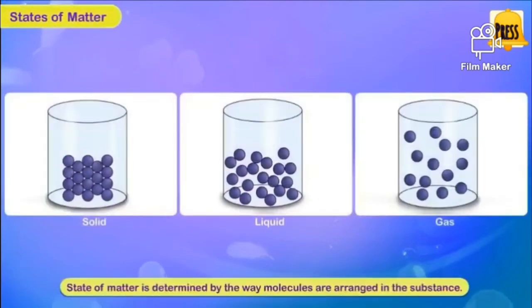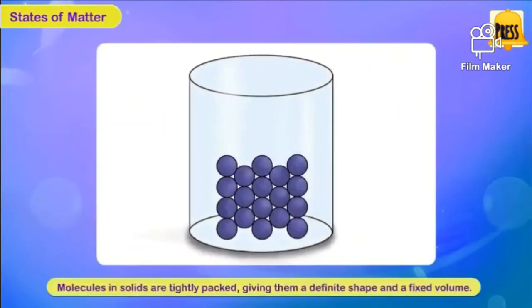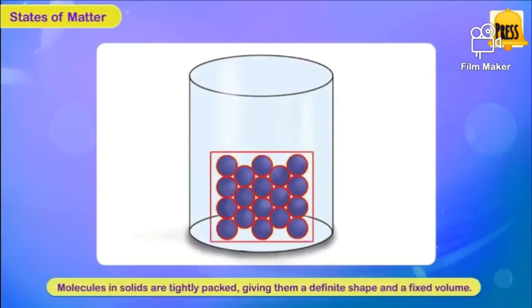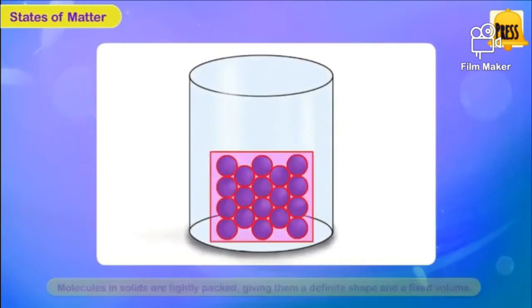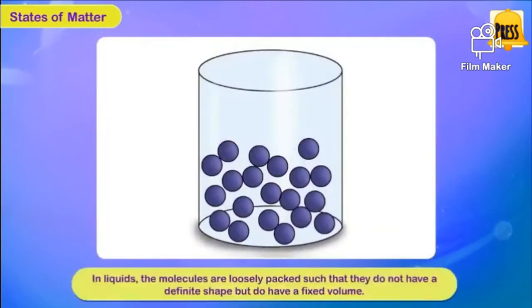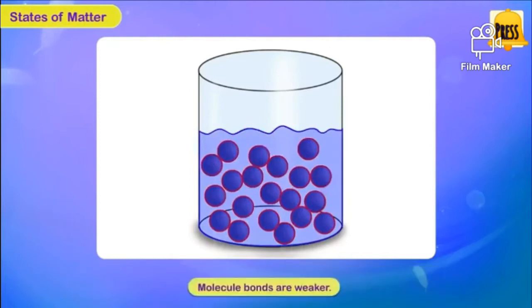Now let's proceed to states of matter. The state of matter is determined by the way molecules are arranged in the substance. Molecules in solids are tightly packed, giving them a definite shape and a fixed volume. Molecules are held together by extremely strong bonds. In liquids, the molecules are loosely packed such that they do not have a definite shape but do have a fixed volume. Molecules' bonds are weaker.